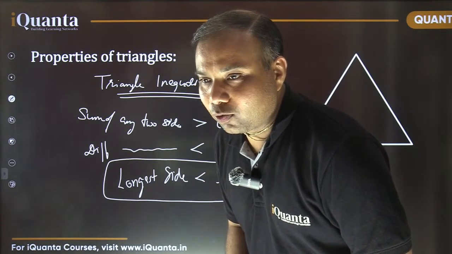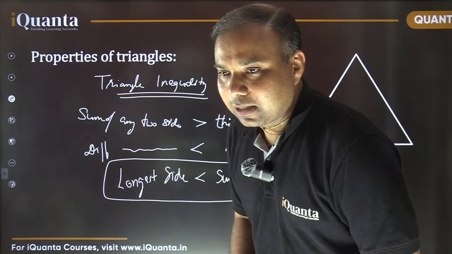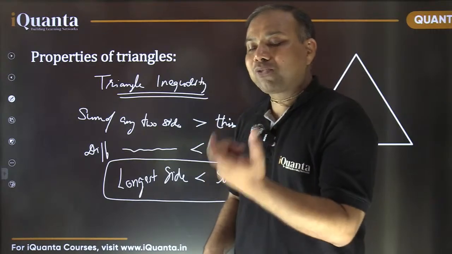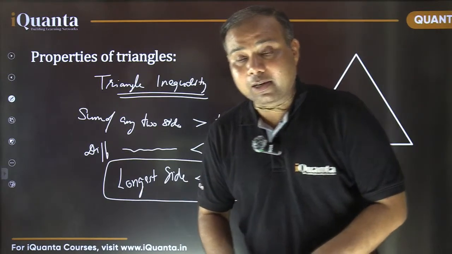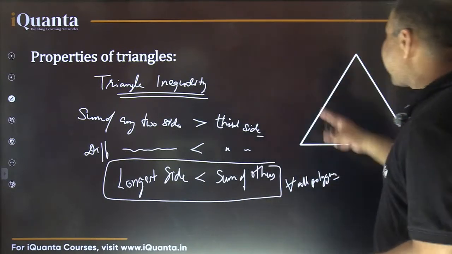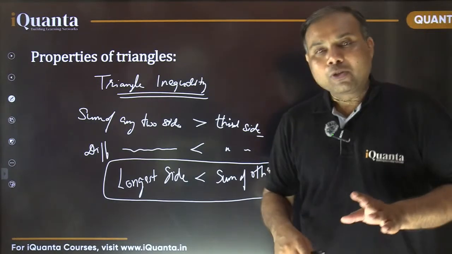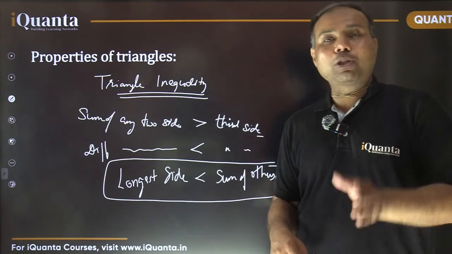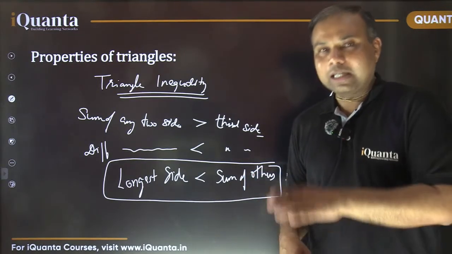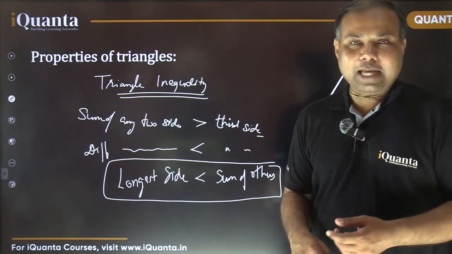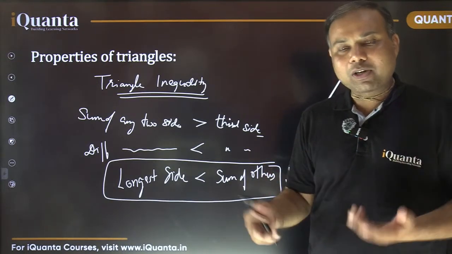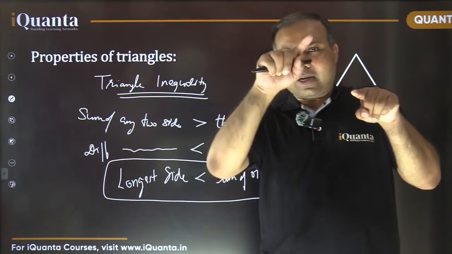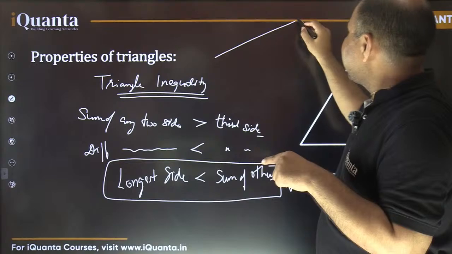Good, Vidya, that's true. Angle opposite to larger side is larger than the angle opposite to smaller sides. And don't forget to use the phrase "in a triangle" with this, Vidya. So, if we are talking about one triangle, in a triangle, there are two angles, one is larger than the other. So the side opposite to the larger angle would be larger than the side opposite to the smaller angle. Fine. And this is vice versa. We can talk about sides also.